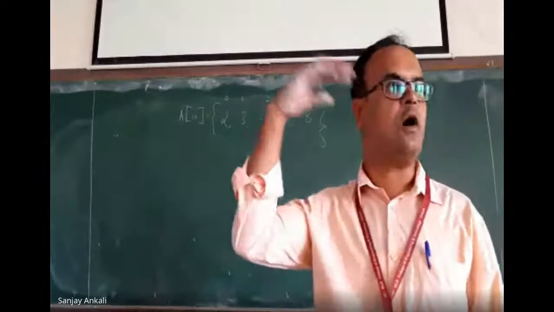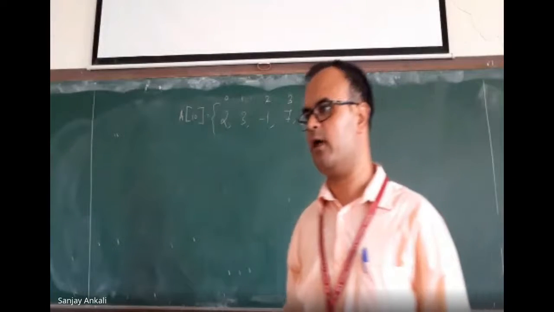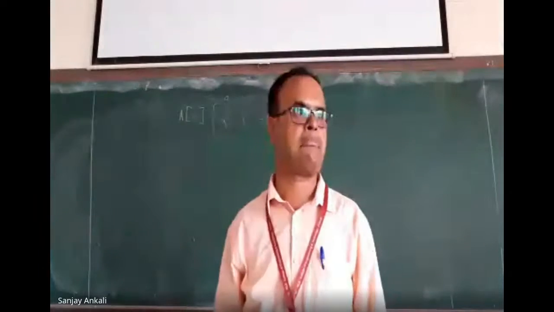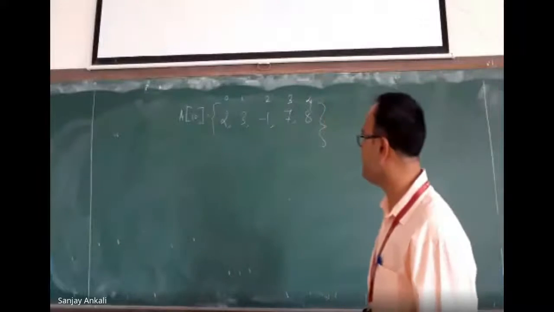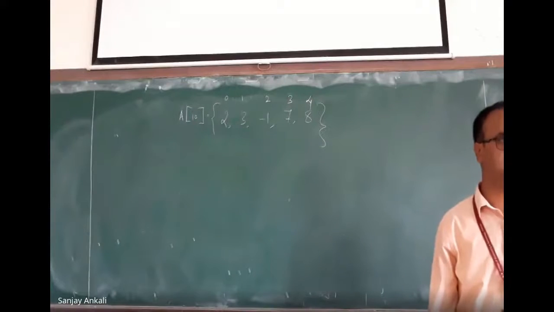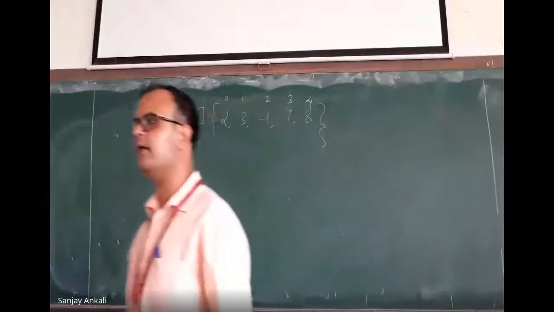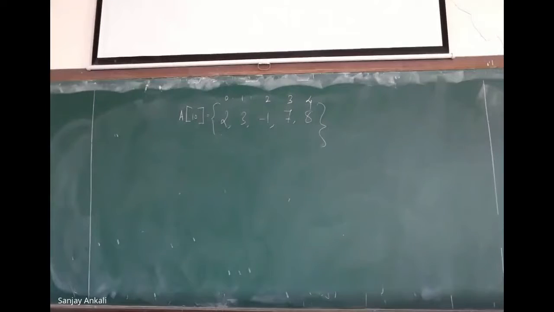Now tell me what has gone inside your mind to tell me that minus 1 is the smallest. You should compare it to all the numbers. Tell me how you compared it.